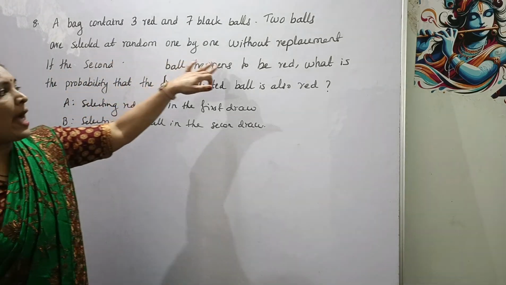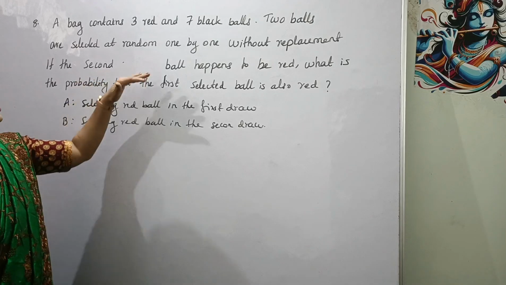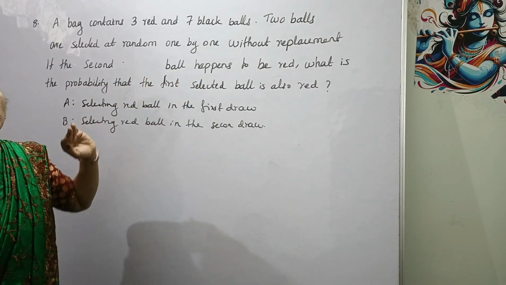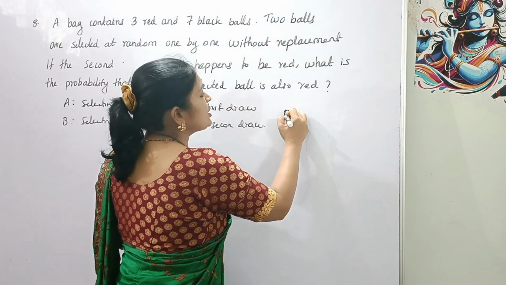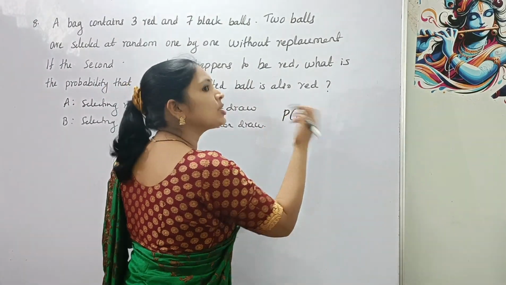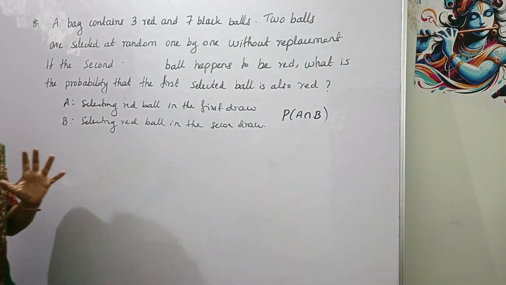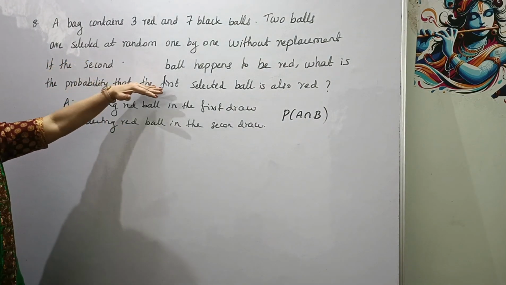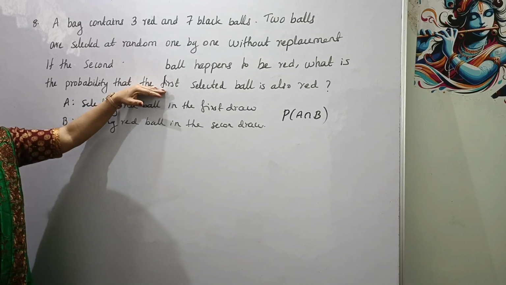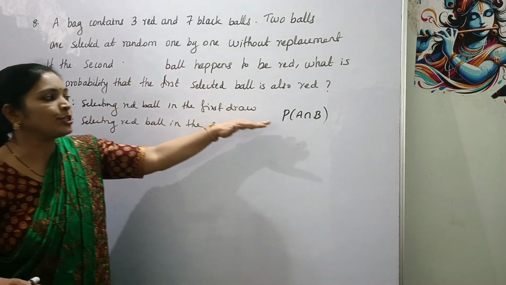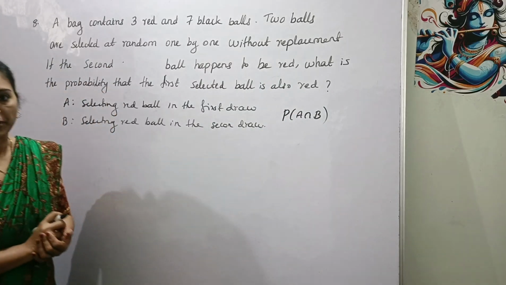If the second ball happens to be red, then what is the probability that the first selected ball is also red? That is, we have to find the probability of A and B, that is A intersection B. Okay, probability of selecting the first ball red and selecting the second ball red. That is the probability of A intersection B.